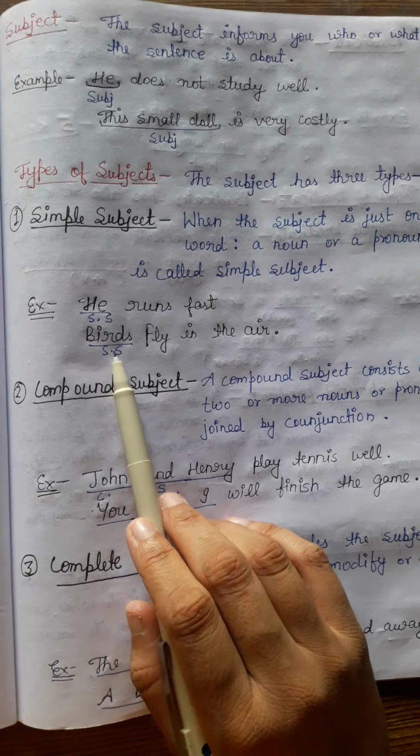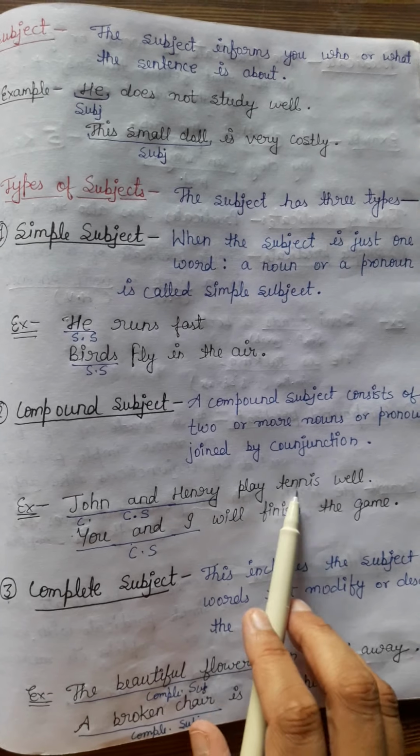What is compound subject? Compound subject consists of two or more nouns or pronouns joined by a conjunction. Two or more nouns, two or more pronouns. Like, John and Henry play tennis well.